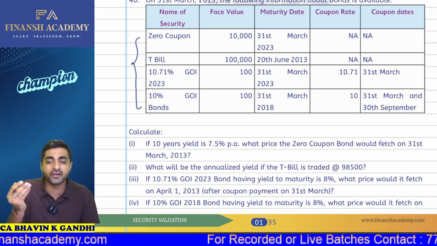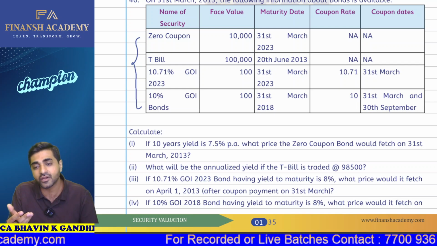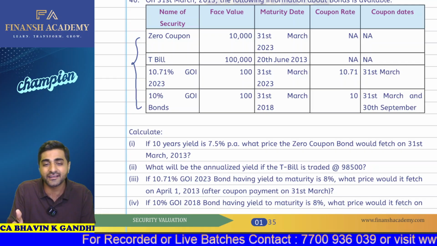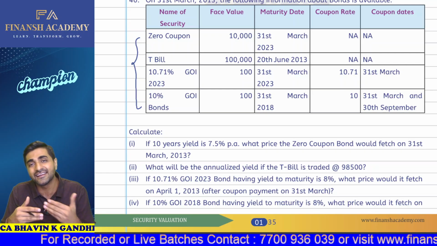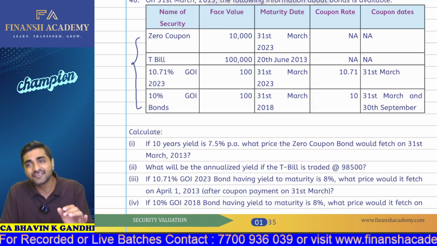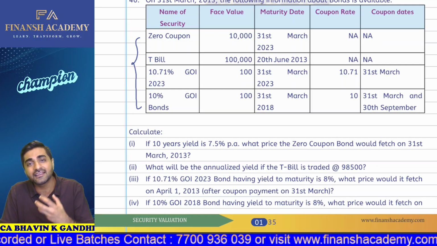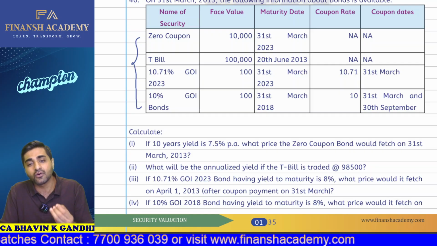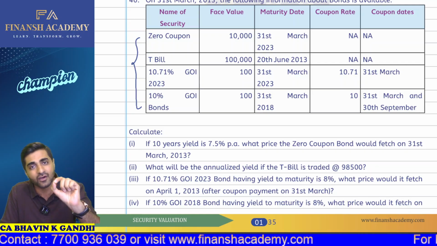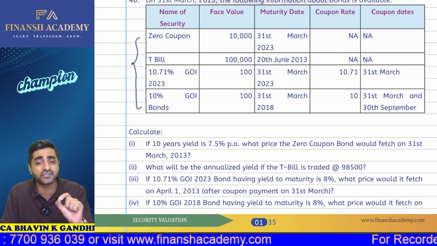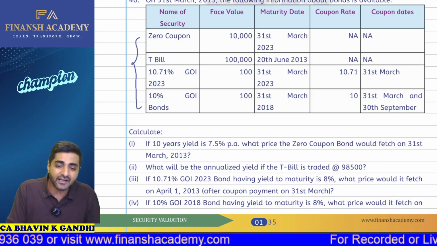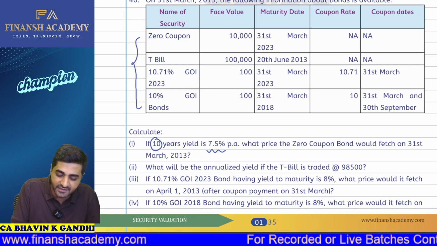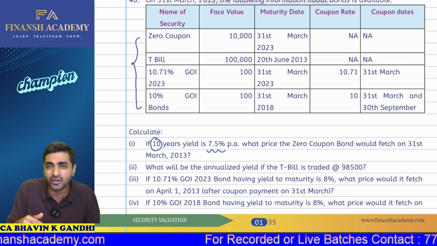So in coupon rate and coupon dates, you will always see not applicable. Now, the first thing you have to understand is, for a zero coupon bond, what is your yield? Your yield is nothing but the benefit which you are going to derive at the time of redemption. There is no interest applicable here. Whatever the redemption value is, that is the only economic benefit which you are going to derive from this instrument. Where are we standing right now? They have told you that the 10-year yield is 7.5%, and how much would it fetch on 31st March 2013?